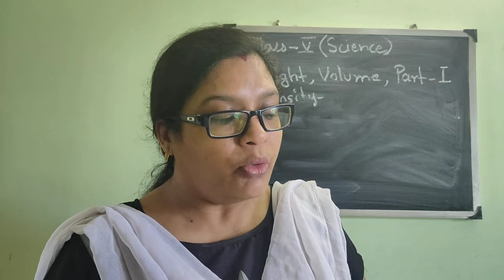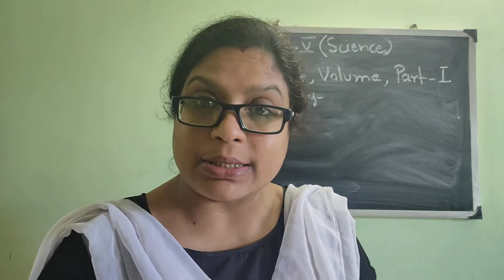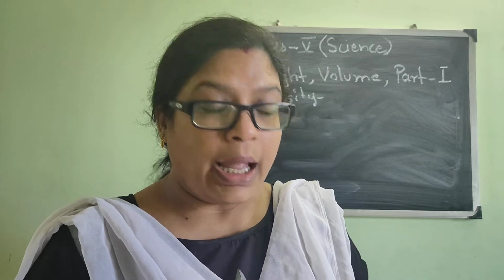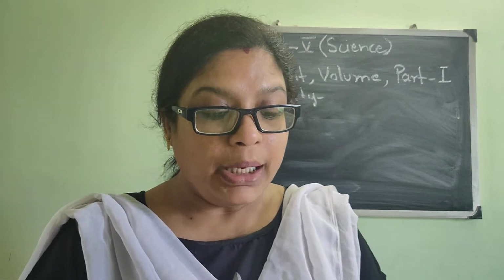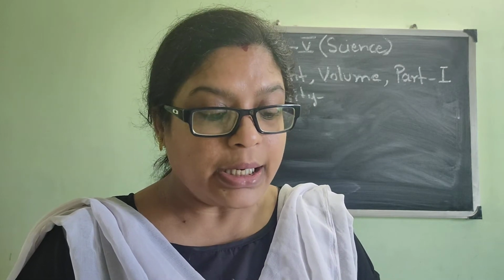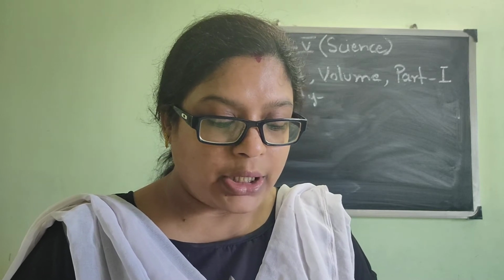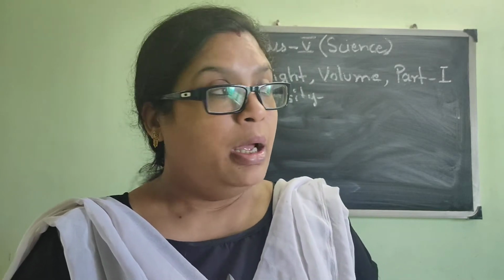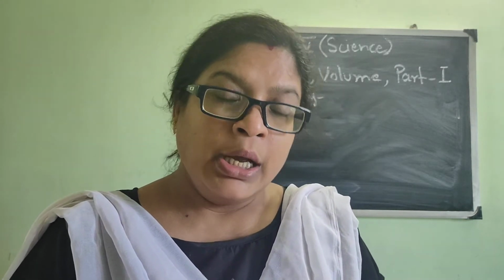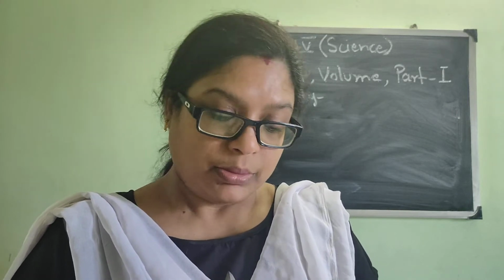You can measure the amount of any material in two ways. By its volume, means how much space it is occupying, and by its weight, what is the amount of heaviness. When you buy milk or petrol, a liquid, you measure it with volume in liters, isn't it? Means liter is a unit of volume. Thus you can buy these by measuring how much space or volume they occupy. Means 1 liter is a volume, 2 liter is a volume. It may be water, it may be petrol, it may be milk, anything liquid.